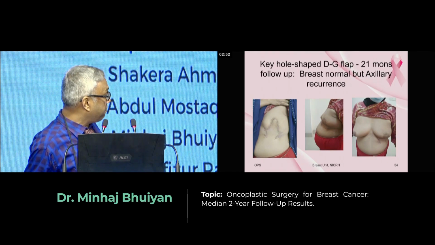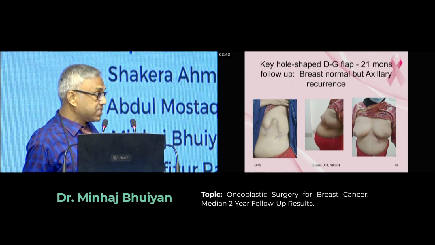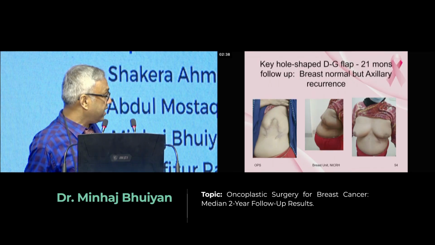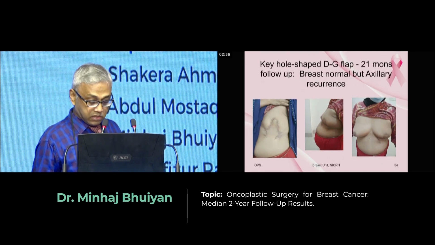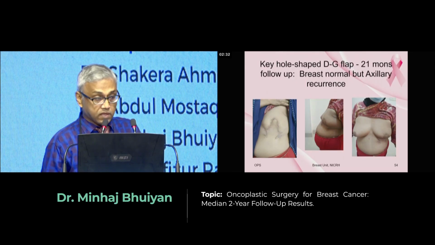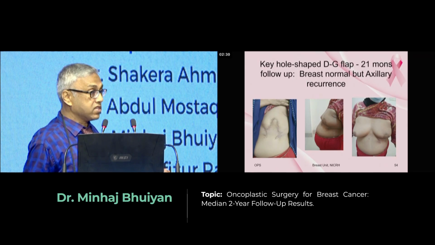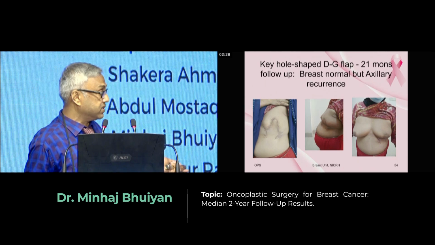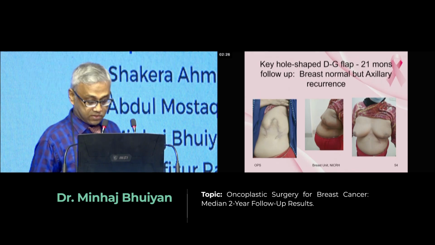The patient came back to us 21 months after with a recurrence in the axilla, but the local site is almost okay. We did a metastatic workup. We did not find any distant metastasis, only the local recurrence in the axilla. So after 21 months, we performed axillary dissection. Previously, only sentinel lymph node dissection was performed for this particular patient. Now we do the axillary clearance.